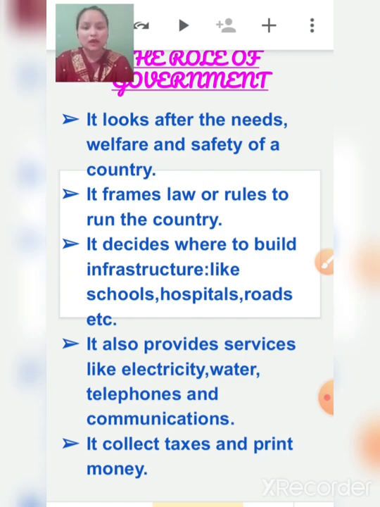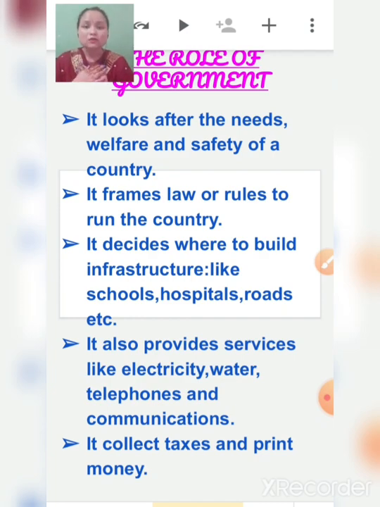These are all provided by whom? Government. And as I have told you children, we pay them. Not like we go and give them money. No, they collect taxes. In the form of tax they earn money, and those taxes are given by the citizens of India. So in this way the government runs the country.